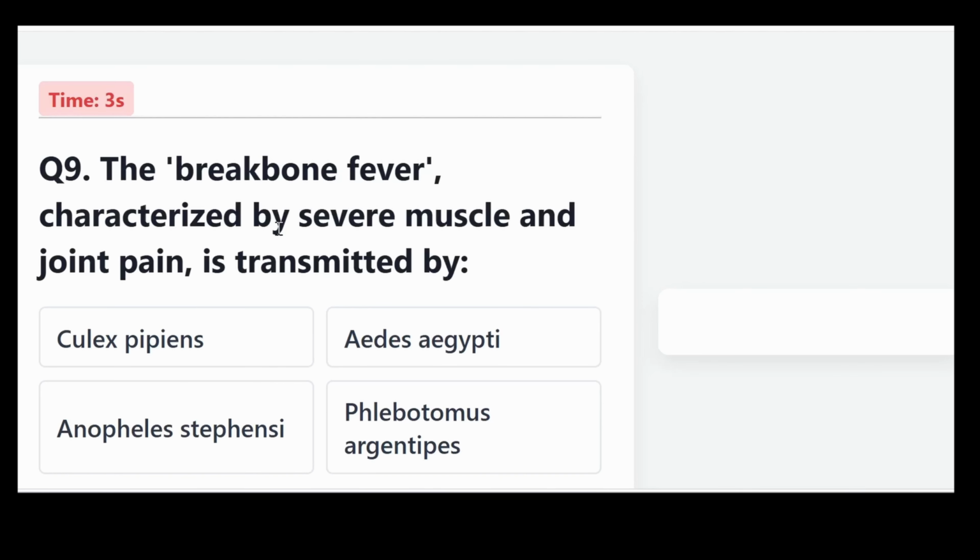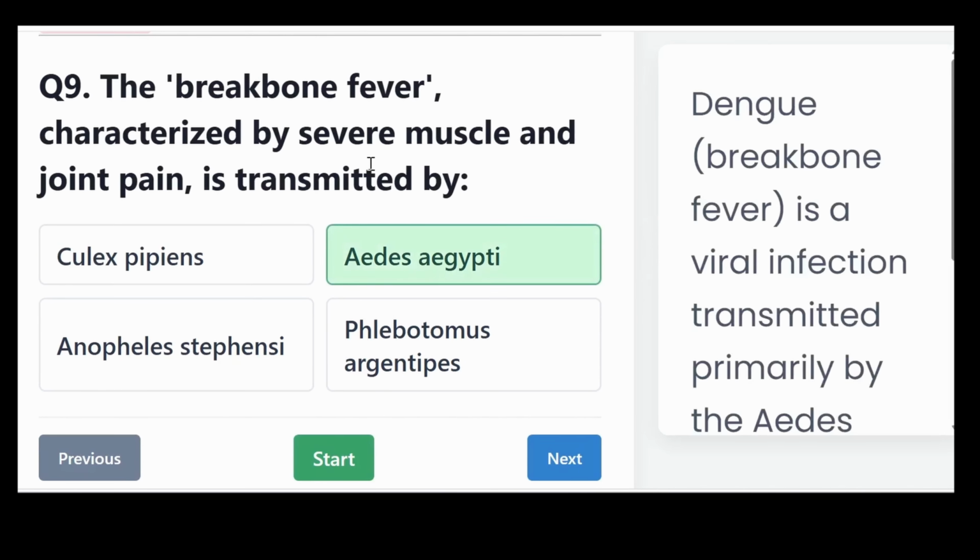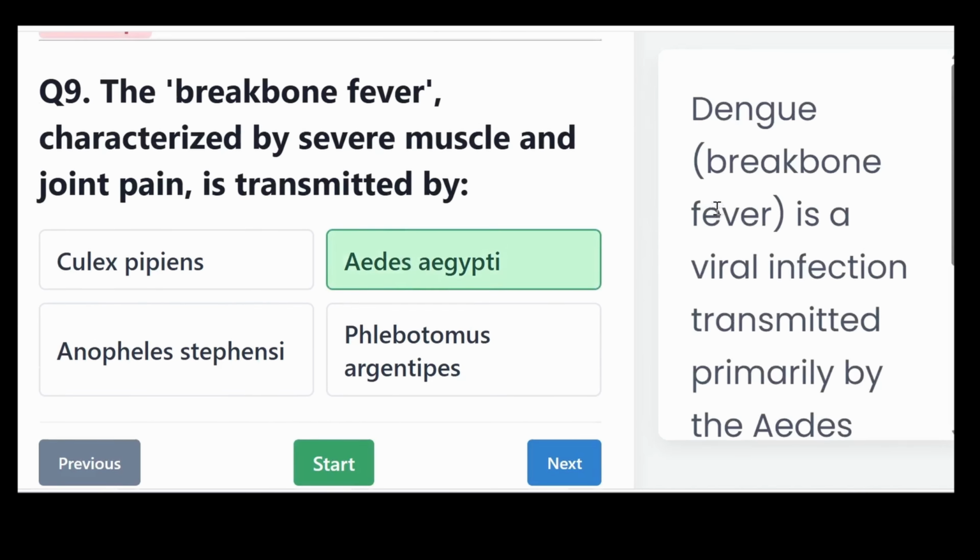Breakbone fever, characterized by severe muscle and joint pain, is transmitted by, is it Culex pipiens, Aedes aegypti, Anopheles stephensi, or Phlebotomus argentipes? And the correct answer: Aedes aegypti.